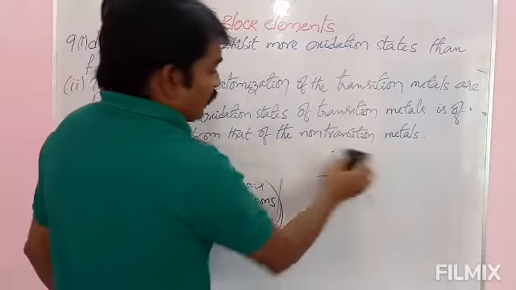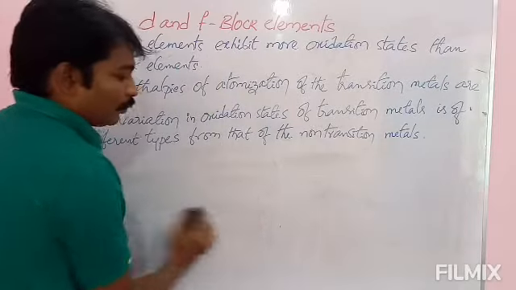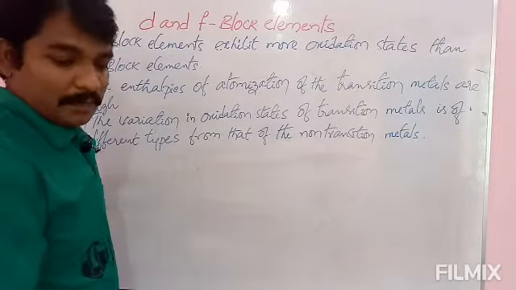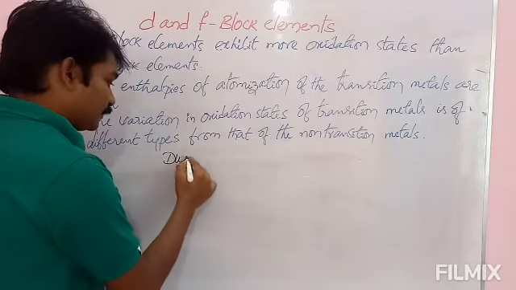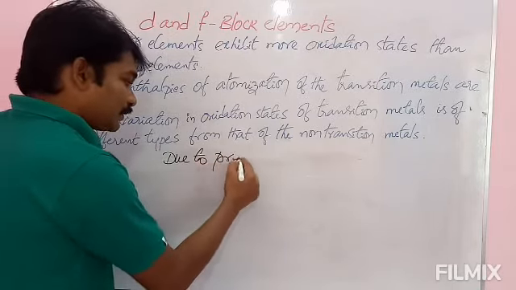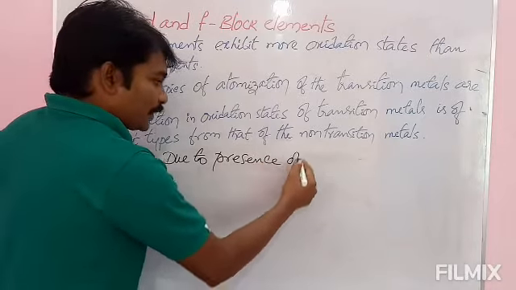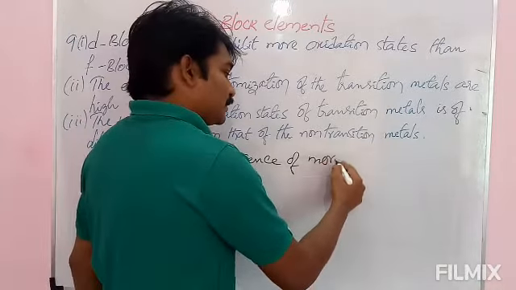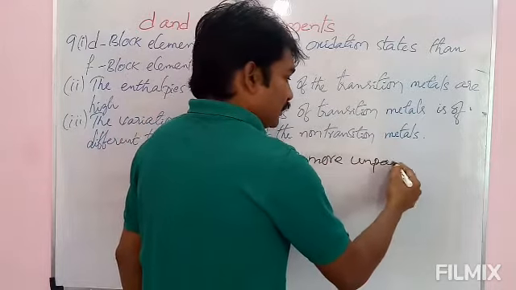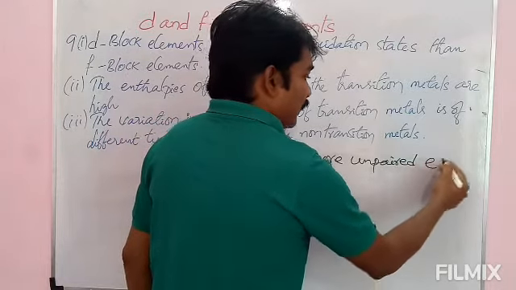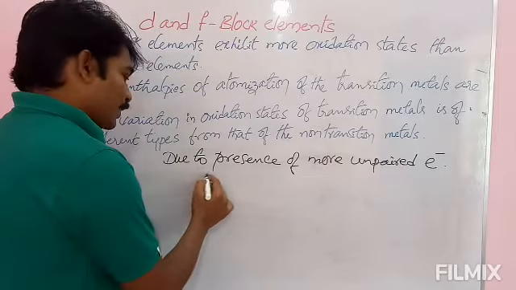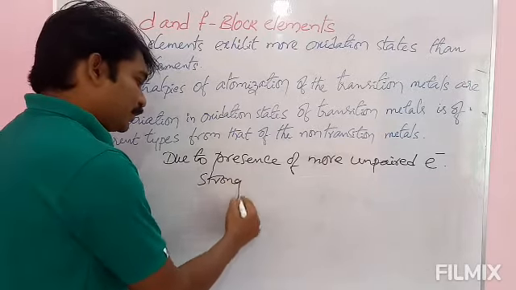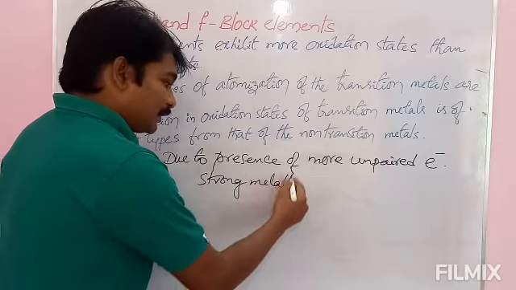Next one, the enthalpies of atomization of transition metals are high. See here, in case of transition metals, they have more unpaired electrons in their d orbitals. Due to presence of more unpaired electrons, they develop strong metallic bonds.